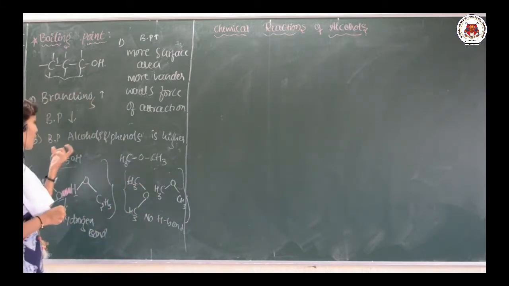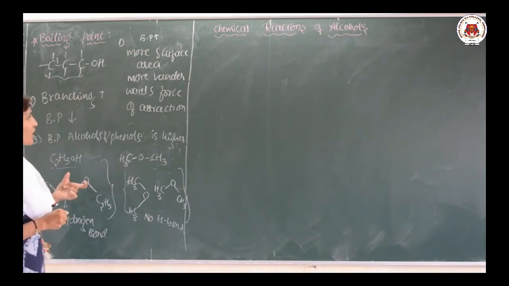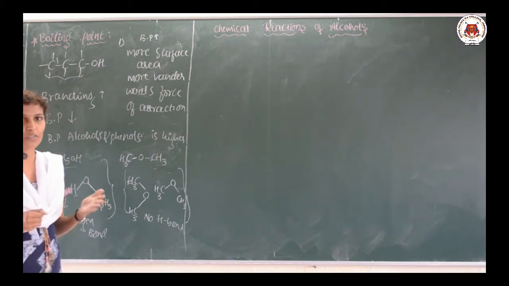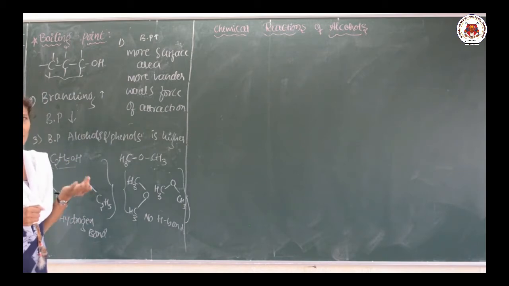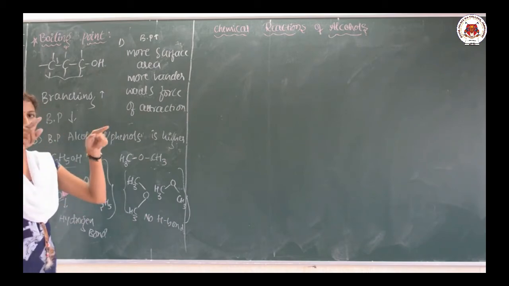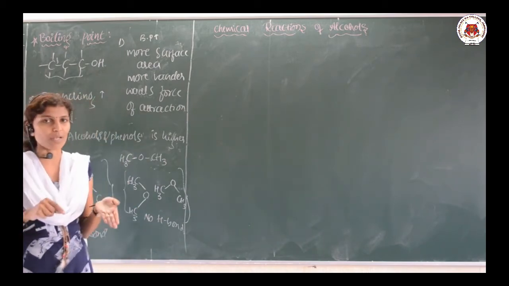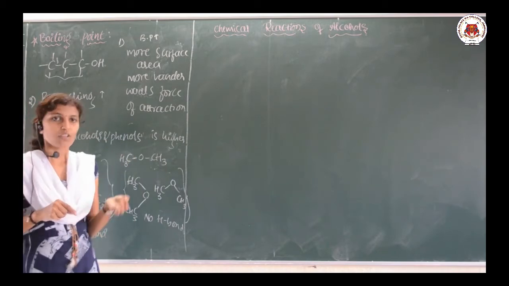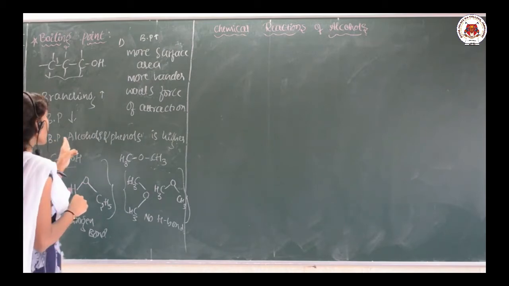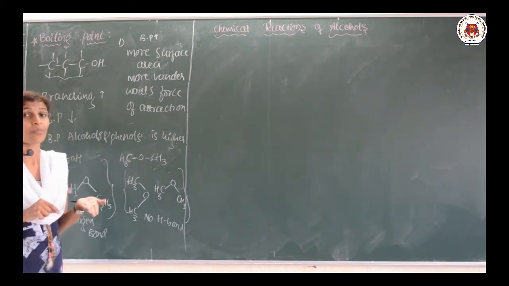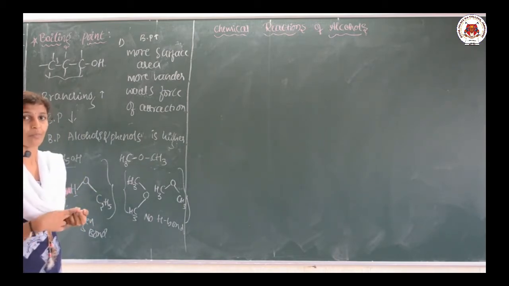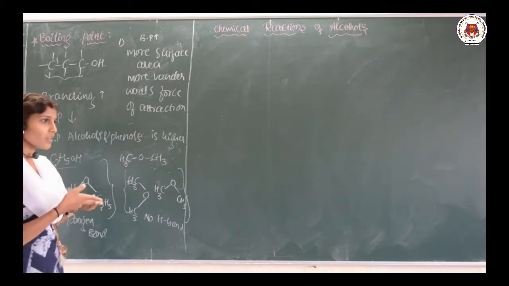The second point: as the branching increases, what happens? Surface area decreases, van der Waals force of attraction decreases. So, its boiling point will decrease. By providing some temperature, it will start boiling, because with more branching, less area is available, the force of attraction is less, so the boiling point decreases. And the third point is that the boiling point of alcohols and phenols is greater as compared with compounds of other categories like hydrocarbons, haloalkanes, haloarenes, ethers, etc.